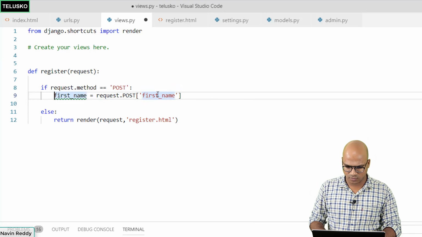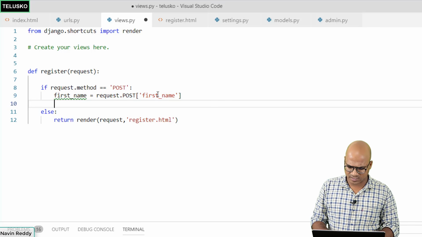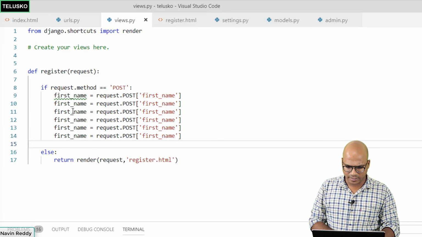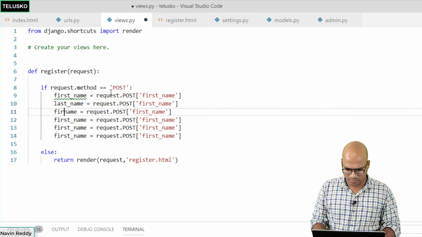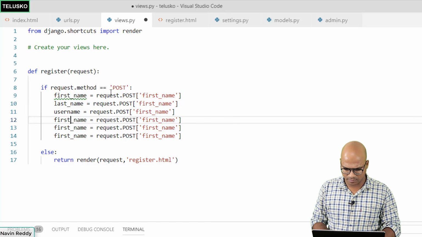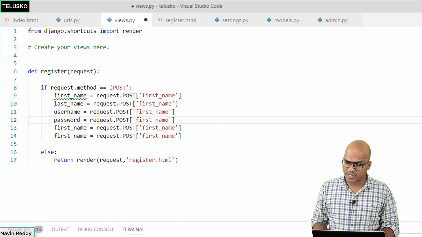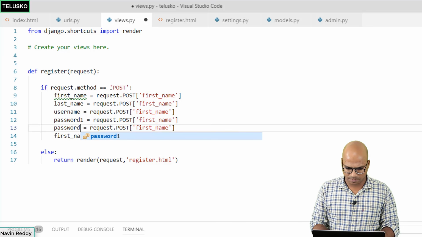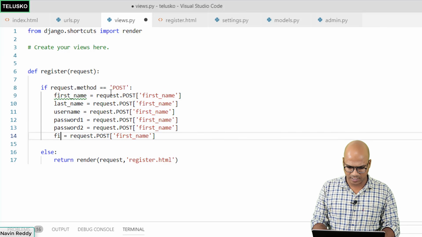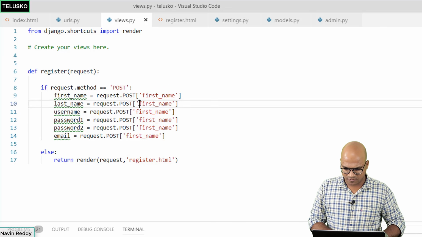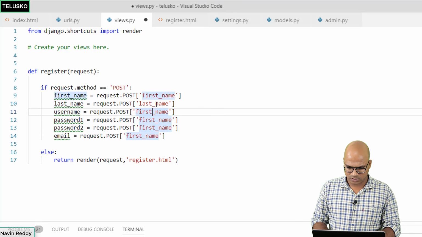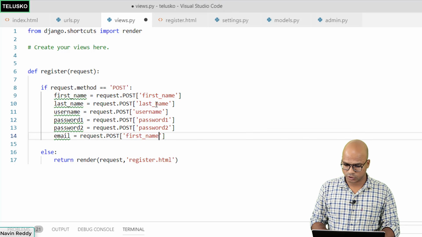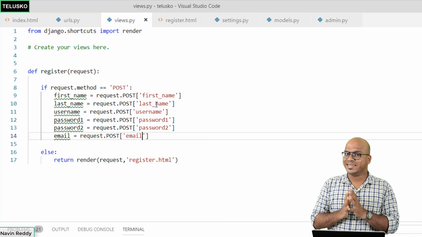We also need last name, so we can simply copy this. Again, we need 6 of these, I guess: 2, 3, 4, 5, 6. And here we'll say last name. This has to be username, and this will be password, but password1 because we need 2 passwords, password1 and password2. So we'll say password2, and this will be email. We have to change some stuff here as well. So this is last name, this is username, password1, password2, email. So that's it. We got the data from the user.